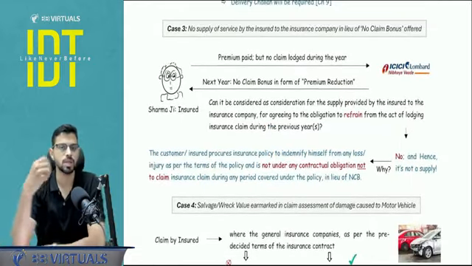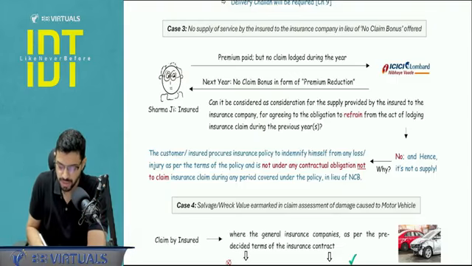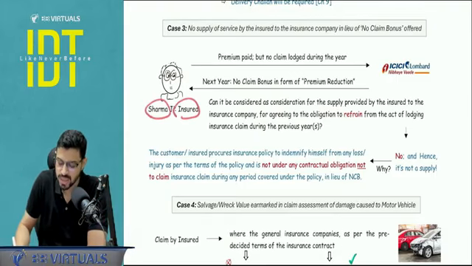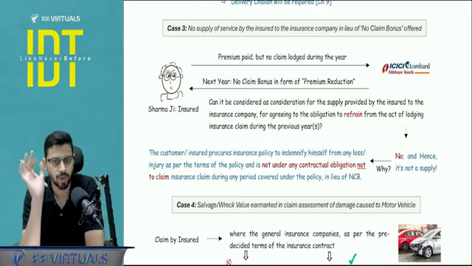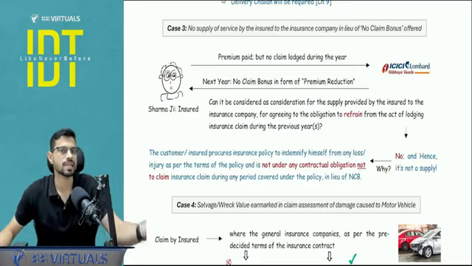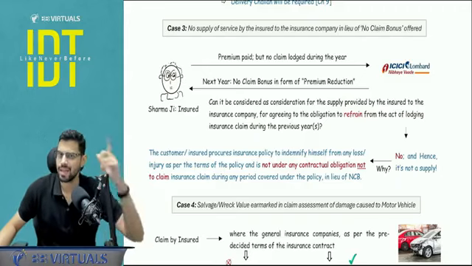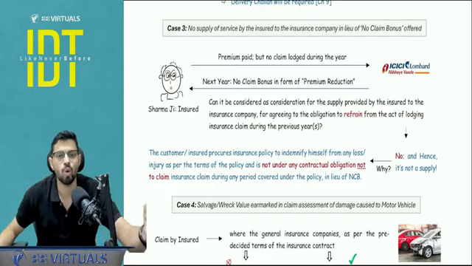Case number 3 is with respect to no claim bonus. Now what happens is, let's say he is Sharma ji. Sharma ji is an insured person who has taken a policy from ICICI Lombard. So he paid a premium. Let's say in the last year he paid the premium, but he did not file any claim. So when any person is paying the premium but there is no claim from his side, the next year generally the company gives you a no claim bonus.